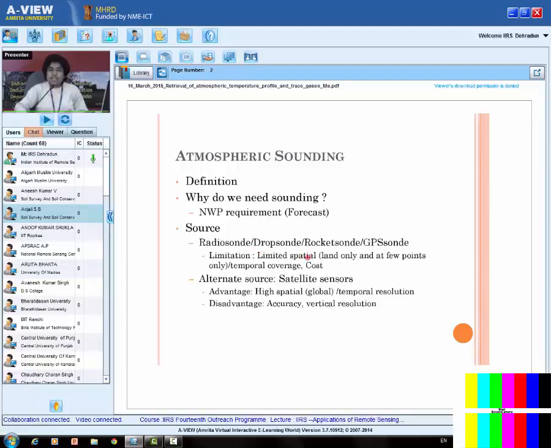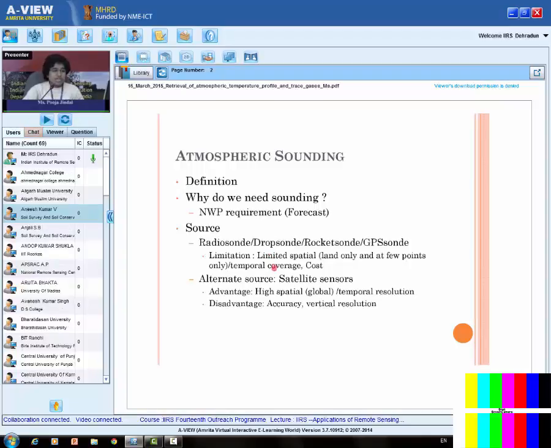Now what are the limitations of this technique? It gives limited spatial and temporal coverage, because if I want to have the readings all over India, I need to launch the radio sonde from various places, and of course if I put them at various places, it's very costly. In addition, it is difficult to launch the radio sondes from the ocean areas. So we have limited coverage, and that too over land only. But the advantage of this is we get better accuracy, because this is an in situ measurement.